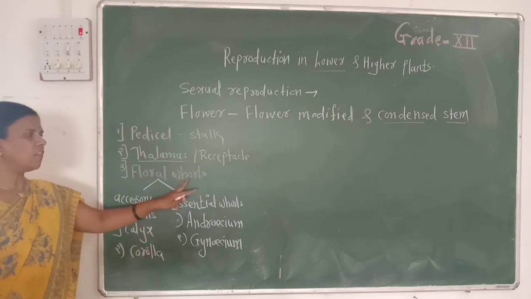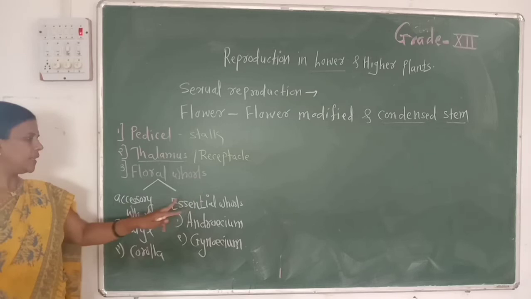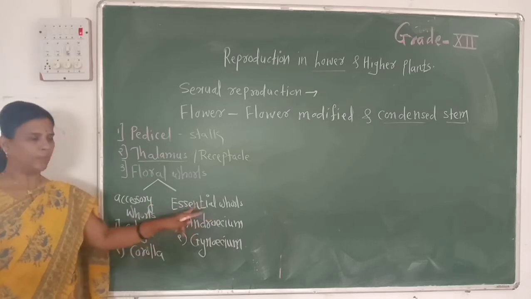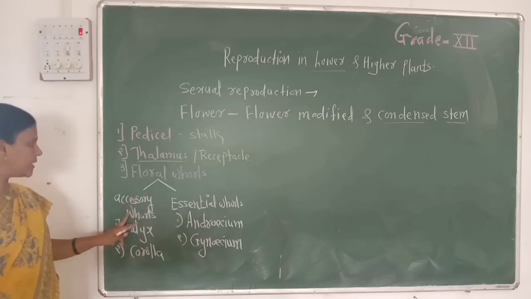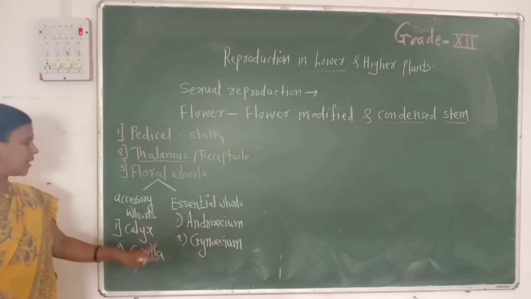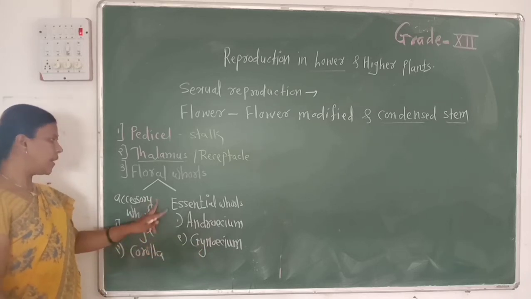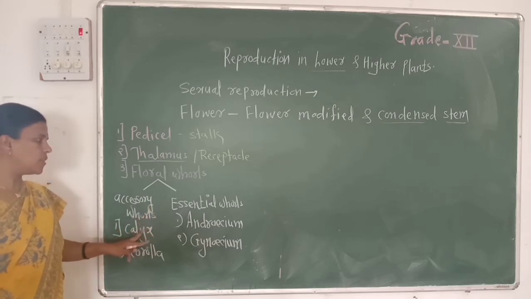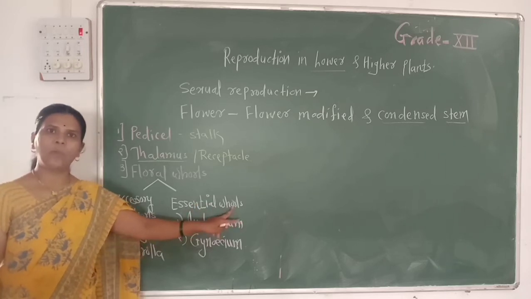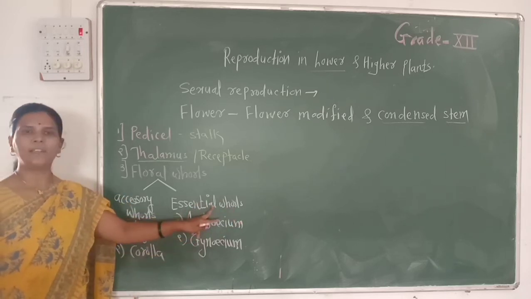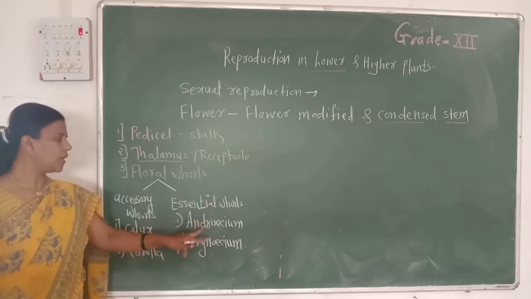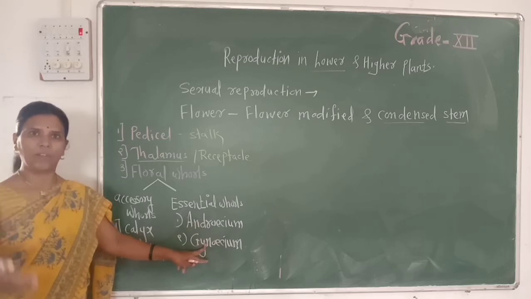Then the third part is the floral whorls. Floral whorls are again of two types: accessory whorls and essential whorls. In the previous standard, we studied calyx and corolla, androecium and gynoecium. Calyx and corolla are called accessory whorls, or non-essential whorls, while androecium and gynoecium are called essential whorls. Then why are androecium and gynoecium called essential whorls? Because in the process of reproduction, androecium and gynoecium are involved.